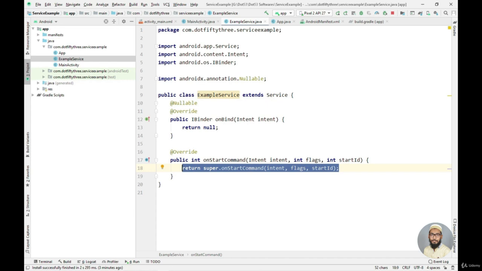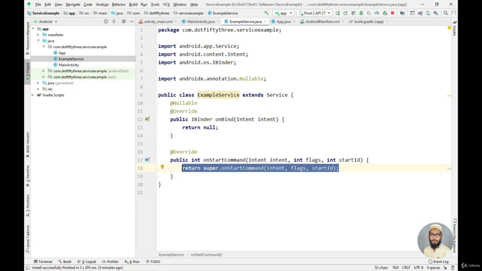But onCreate method will be called one time in the life cycle of our service. Then when we close our service, onDestroy method will be called.